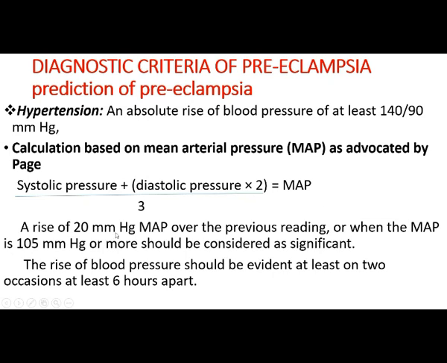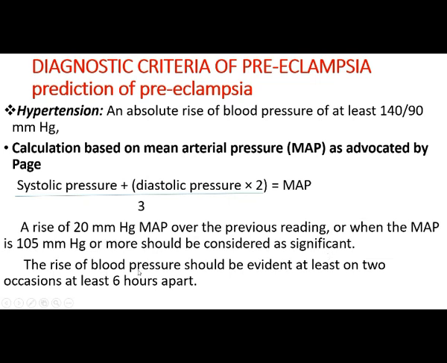A rise of 20 mm of Hg of mean arterial pressure over the previous reading. So the previous reading is measured, and the second time when it is measured, if it is raised more than 20 mm of Hg from the previous reading, or when the MAP is 105 mm of Hg or more, it should be considered as significant.